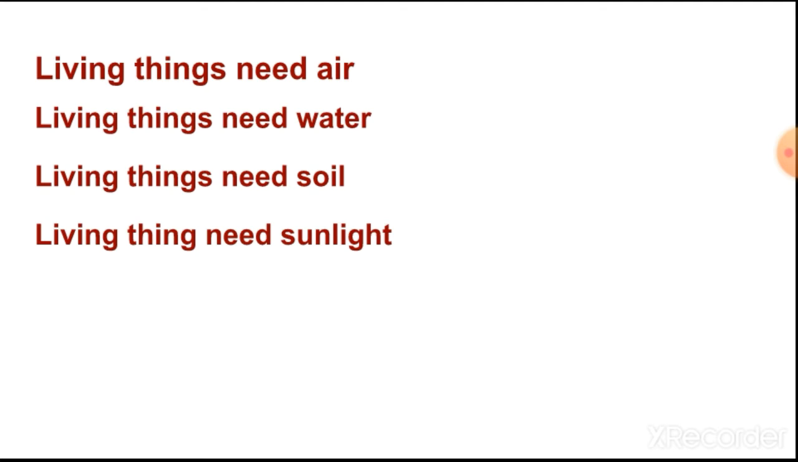Next is living things need soil. Plants need soil to grow. Soil holds plants and trees in their place, and holds them straight. Without soil, where will the plant be? There will be no place. Something should be there to hold it. So roots of a plant absorb minerals and water from the soil.